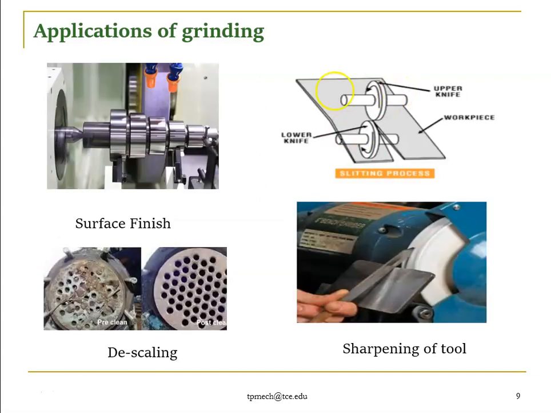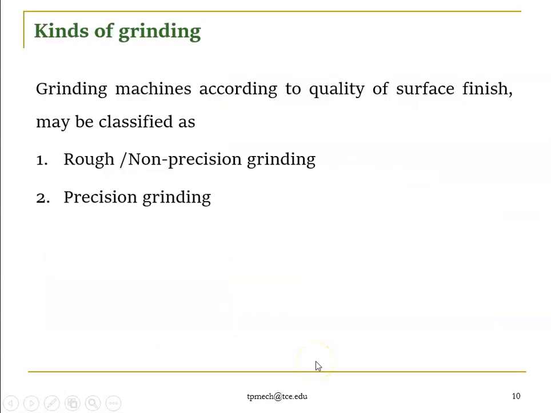So this is surface finish. Here you can view that you can get some mirror finish. And this is slitting or parting. It is like a rolling process, but we use a grinding wheel, which will cut the workpiece material. This is descaling. It is like a burr, so it will remove burr. And the sharpening of the tool. So these are some of the applications of grinding. So this is the introduction about grinding.